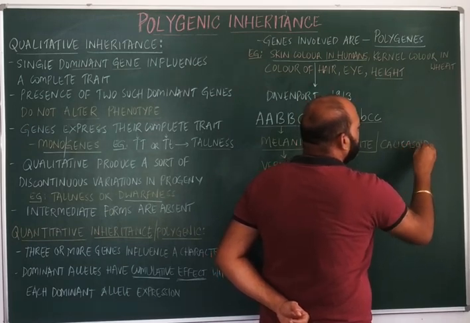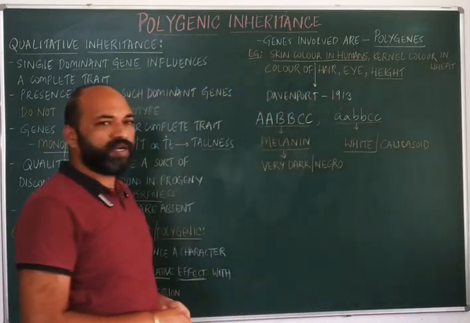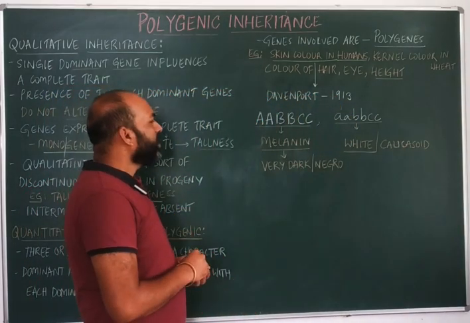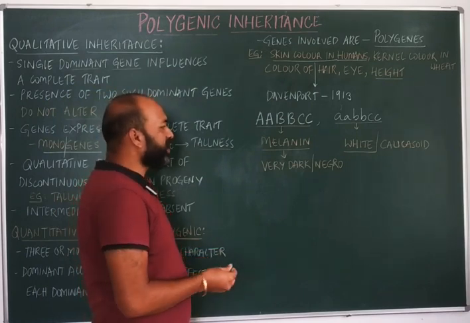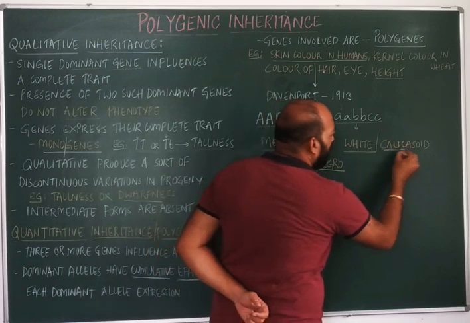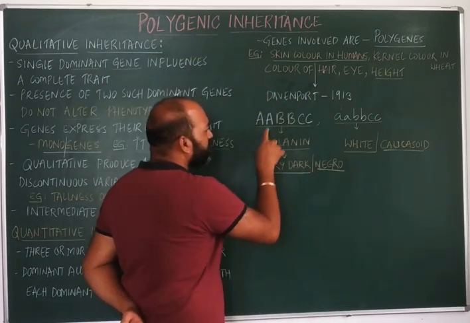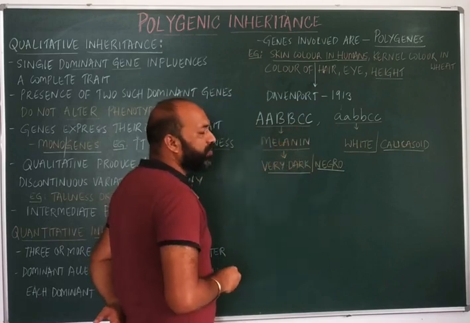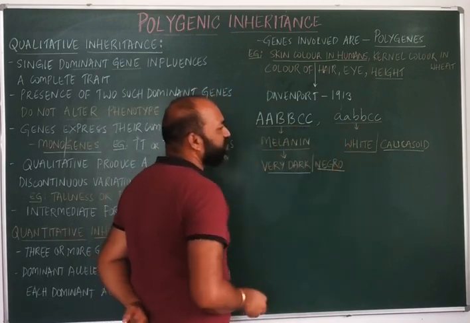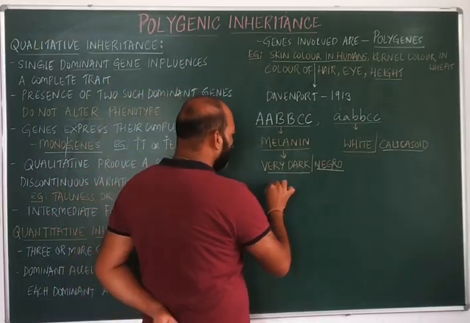Caucasoids, who are extremely white in color, are said to be Caucasoids. Now, by chance, if a Negro marries a Caucasoid, or if an individual who is very dark, having all 3 dominant genes, marries an individual having 3 recessive genes, let's see what will happen.